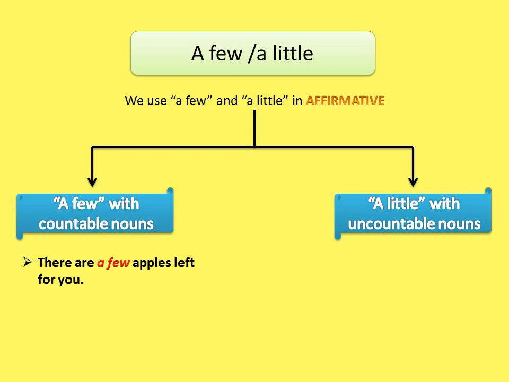Example: there are a few apples left for you. Apples are countable, so we use a few. And if it is uncountable, we use a little. We say there is a little coffee in the cup.